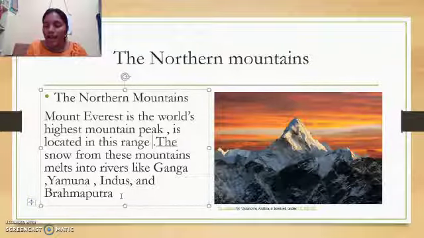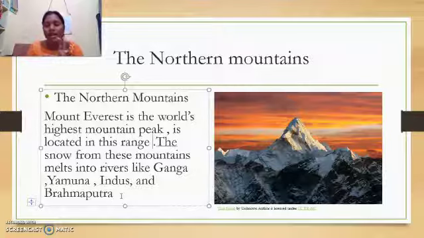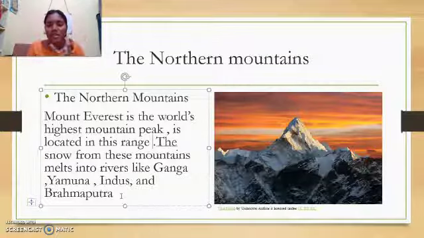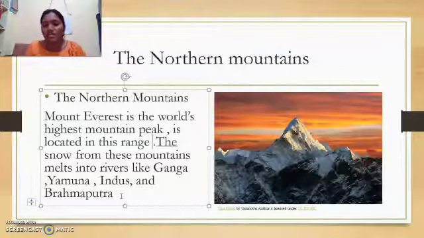And also, from these Himalayas we get so many medicinal herbs, medicines, and timber. Timber means wood. Many hill stations such as Mussoorie, Nainital, Shimla and Darjeeling are located on the lower slopes of the Himalayas. We call them hill stations. Even Kanchenjunga is also a mountain which is among the highest, along with Mount Everest.